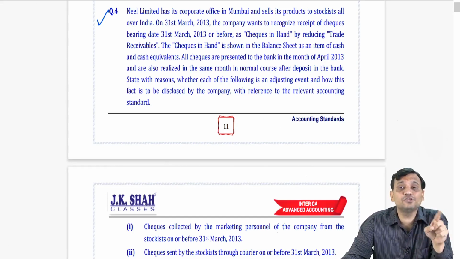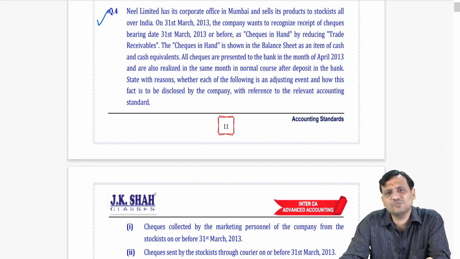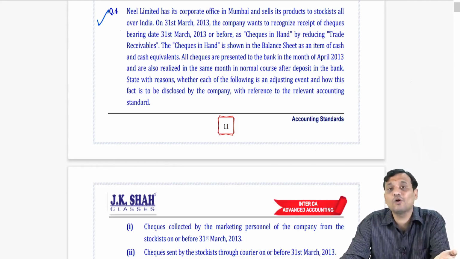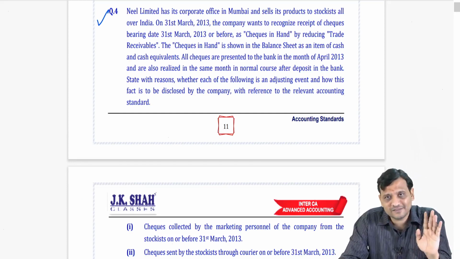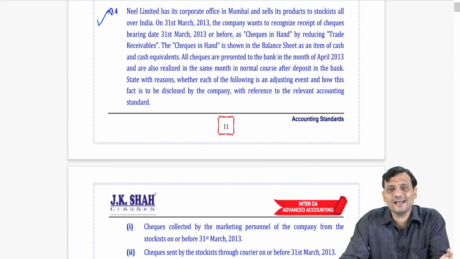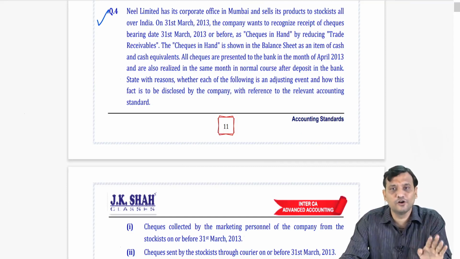Your financial position changes because of that event. Here what is the change in the financial position? Can I say my financial position has remained the same as it was earlier? Now the change is nothing but what was debtors has become cash and cash equivalent.